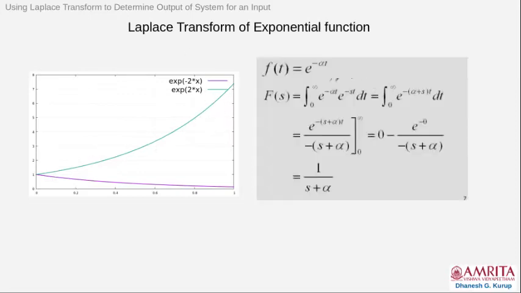Now you follow this basic principle of finding the Laplace transform. You plug in e raised to minus alpha t. F of s will be the integral from 0 to infinity of f of t e raised to minus st dt. You plug it in directly and you get 1 by s plus alpha. So this is how you can solve the Laplace transform of simple functions. You can use the integral directly and you will easily get simple expressions for various functions.